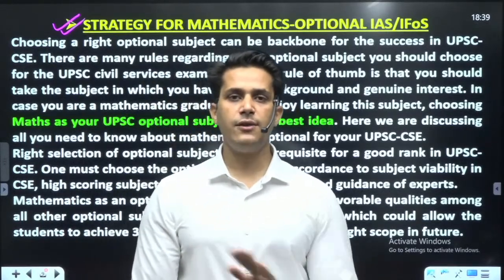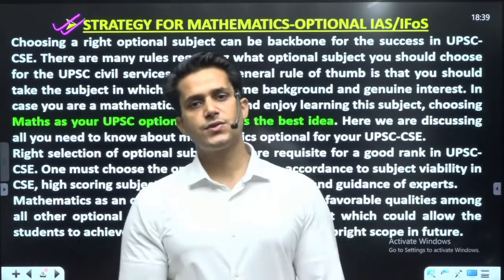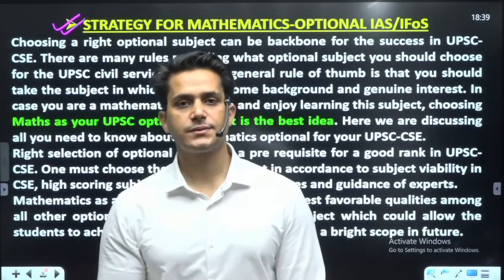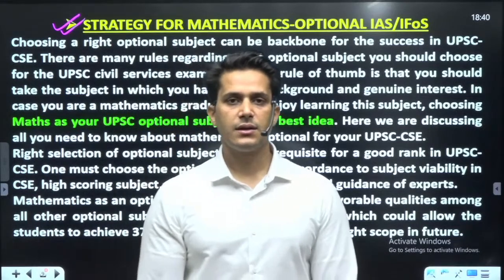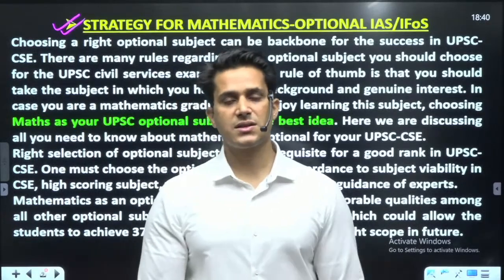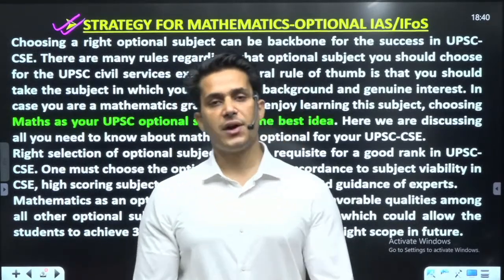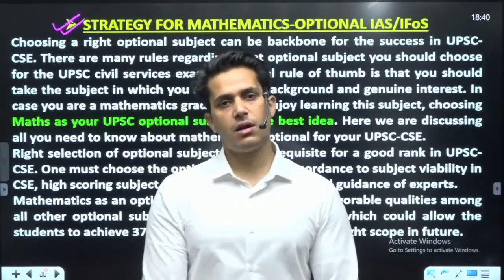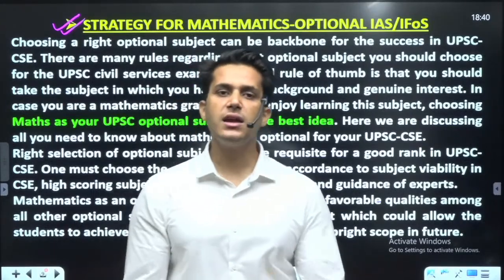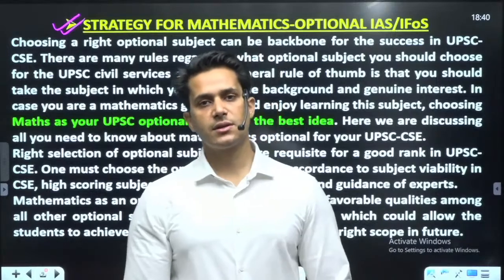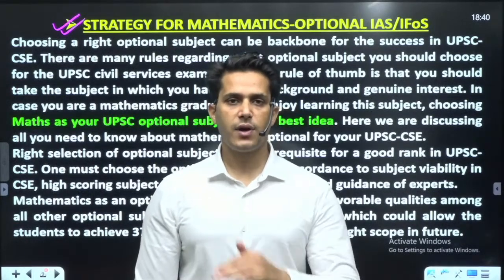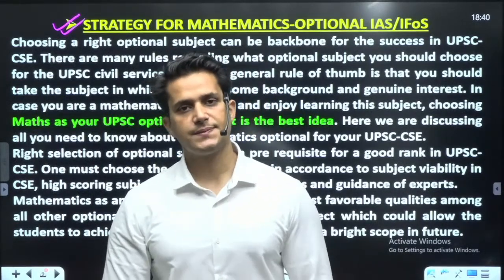In GS1 to 3, every student gets average marks, approximately 100, it may be 120, 125 for many, but on average 100 plus or minus marks.